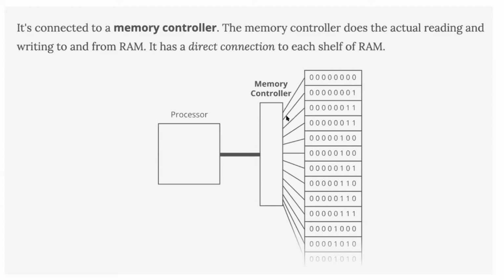Let's say the processor asks for a particular variable, then it's the memory controller's responsibility to give that particular value, and in a faster way, because that's the advantage of RAM and the disadvantage of disk. Disk takes a lot of time to get anything, but RAM is very fast. That's why we have this RAM memory. The only thing is we have less space in RAM.